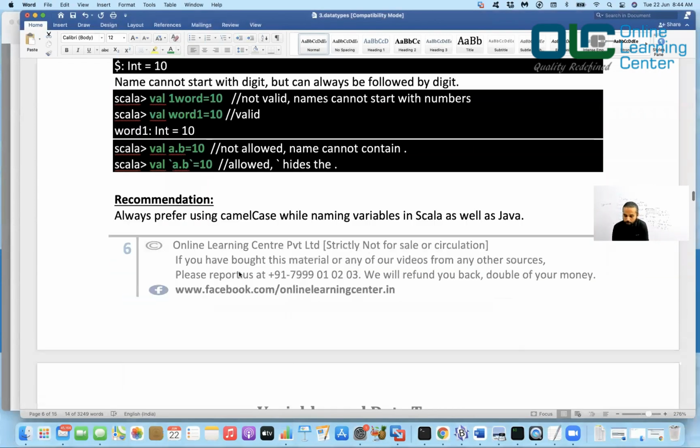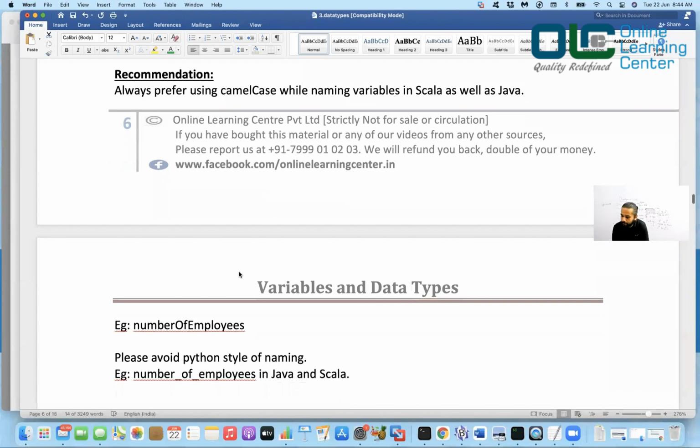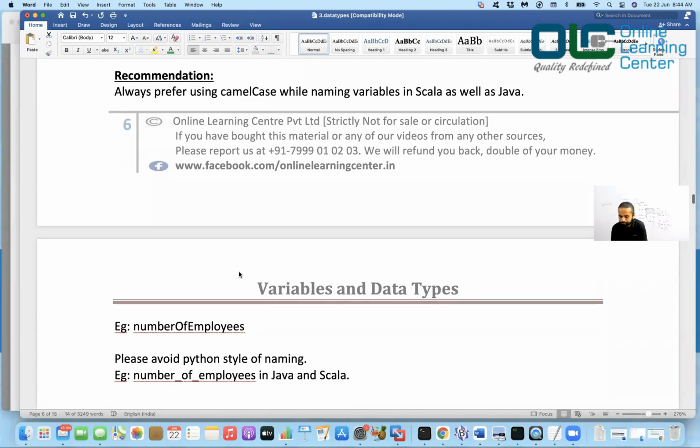Now this is a very strict recommendation for everybody. I've seen people making this mistake. Recommendation: always use camel casing while naming variables in Scala as well as Java.